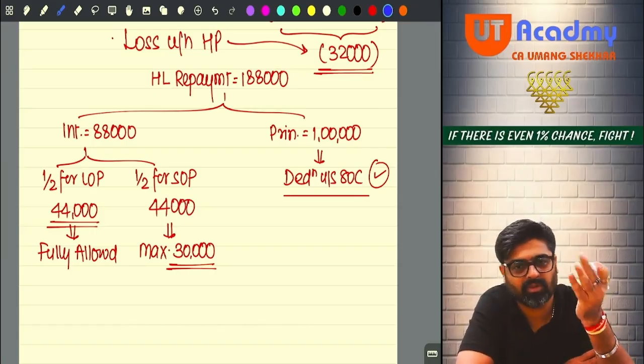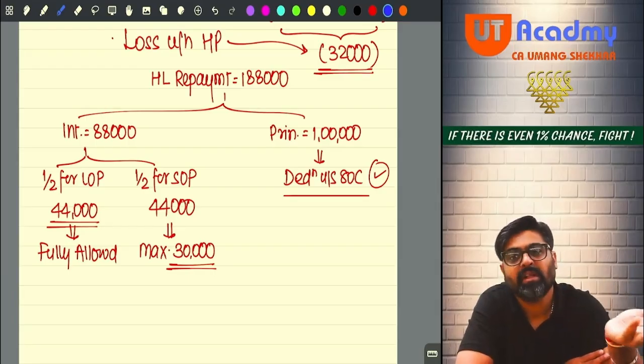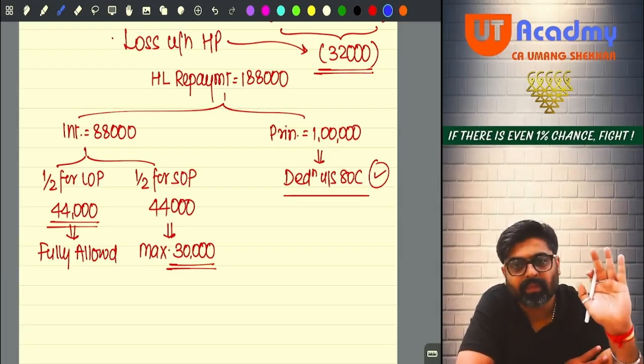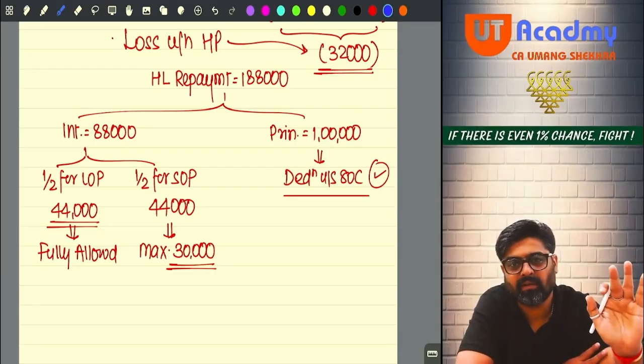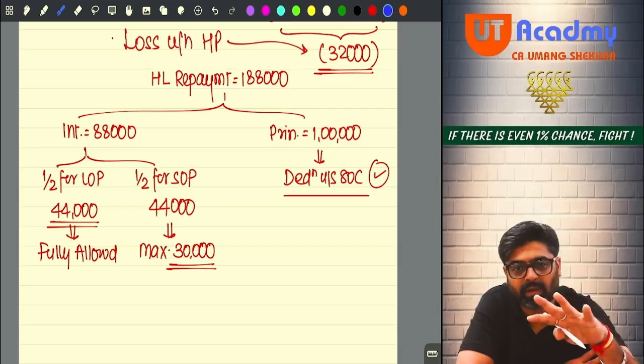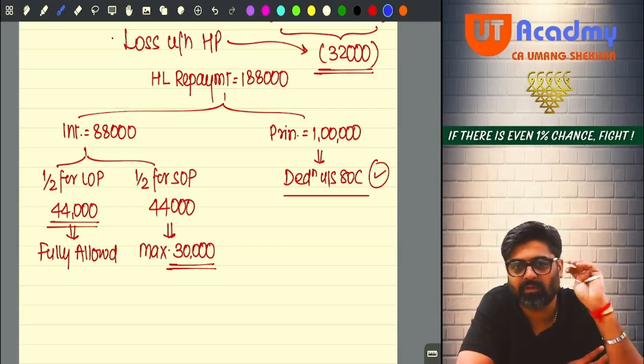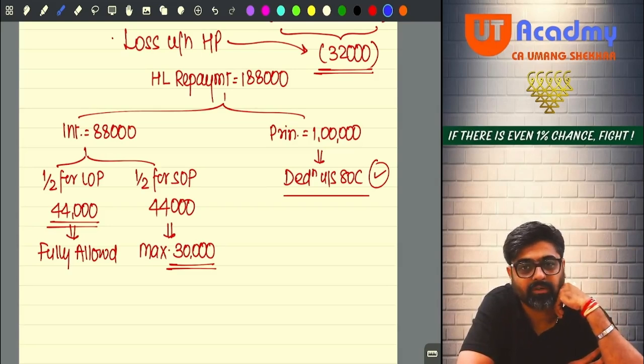And the half portion which you are not showing under the head house property, which is used for the purpose of business, any principal repayment for that half portion would be ignored and would not be allowed. You cannot claim that under 80C, and under any other provision also that will not be allowed. Got it, sir?